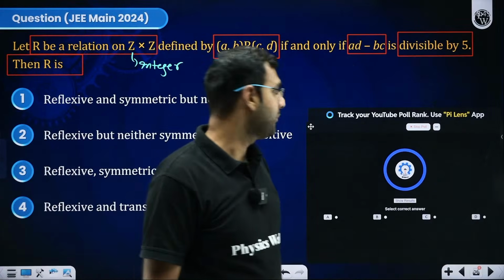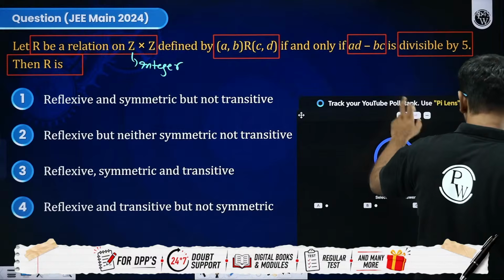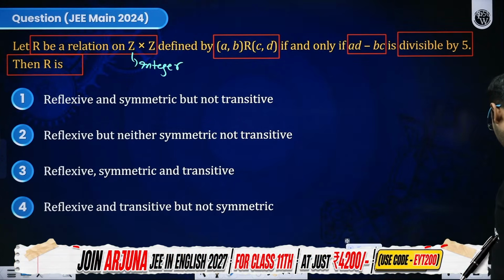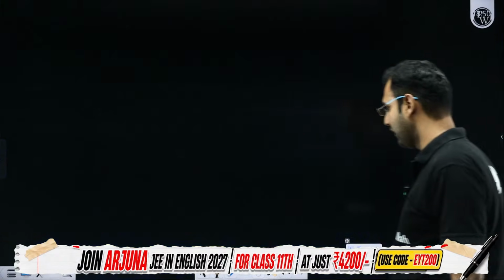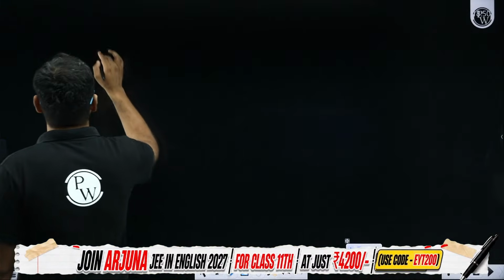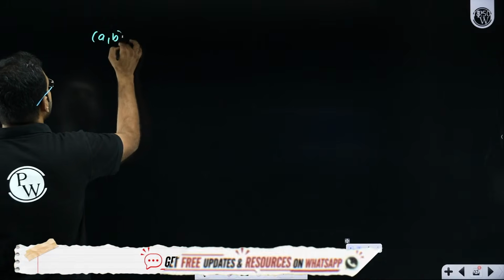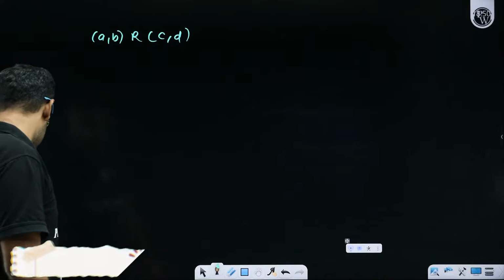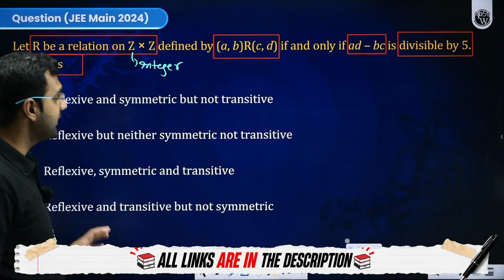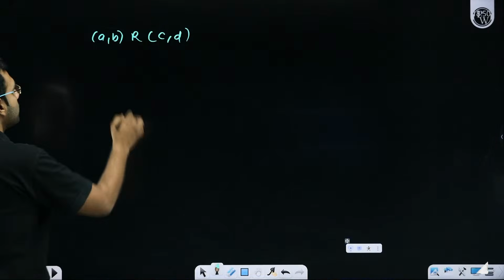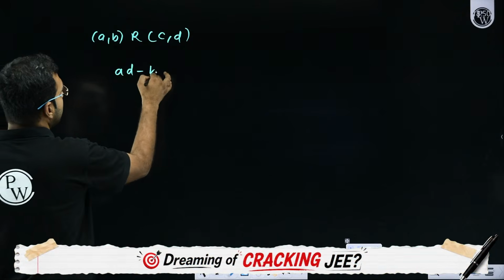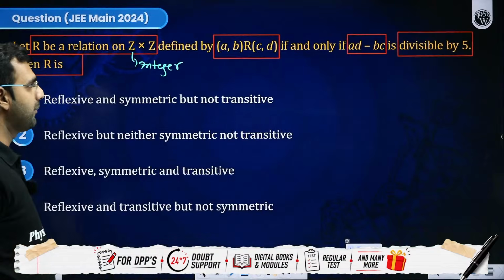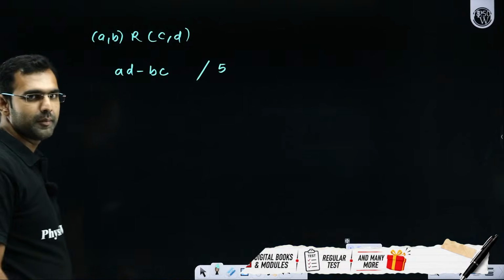So I hope everybody must have read the question. Shall we give this question a try, all the participants? So how do we really do it, sir? Let me first of all try and define this question one more time for you all. It says that (A, B) is mapped with (C, D). It will be called a pair in the relation R if AD minus BC is divisible by 5. I hope you heard me right, everybody.